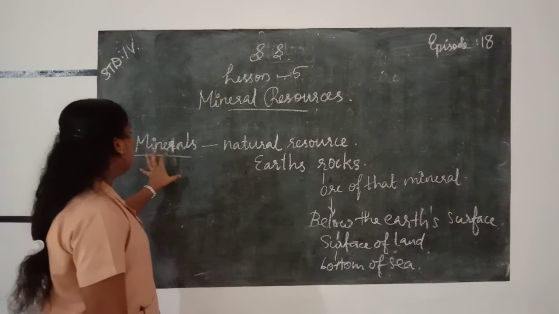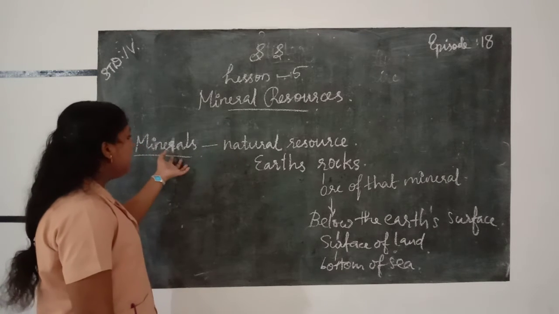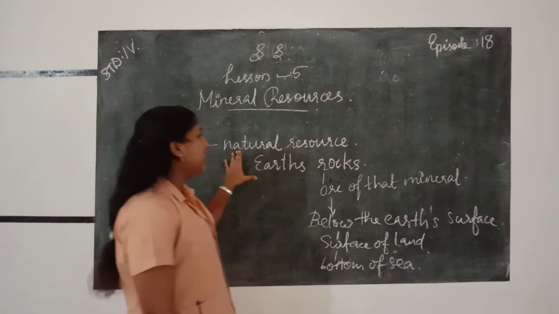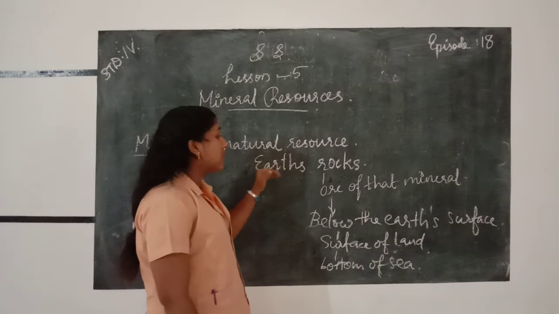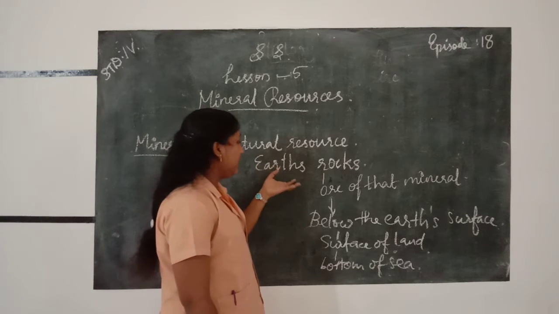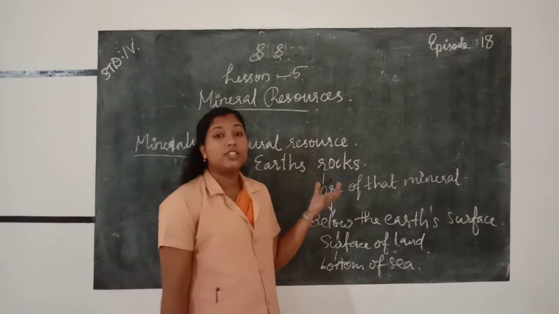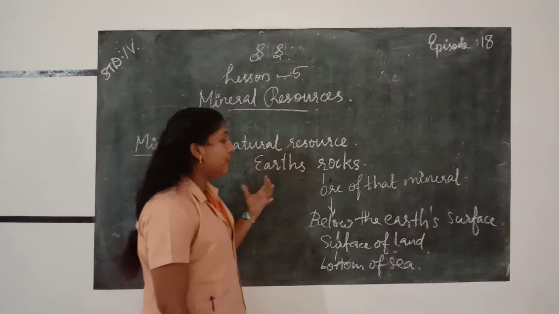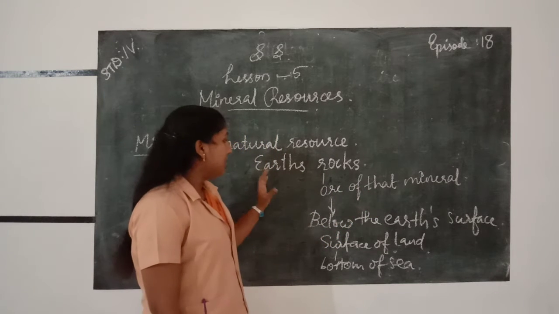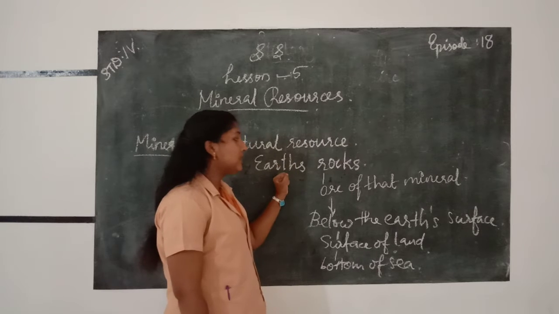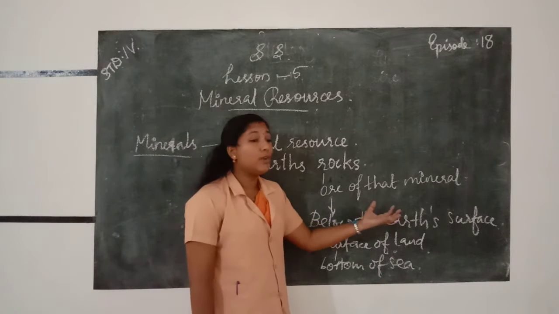We know that some materials are made up of minerals. Different types of materials are made up of minerals. Minerals are natural resources, naturally occurring in the earth's rocks. The earth's rocks contain a large quantity of a particular material that is called the ore of that mineral.